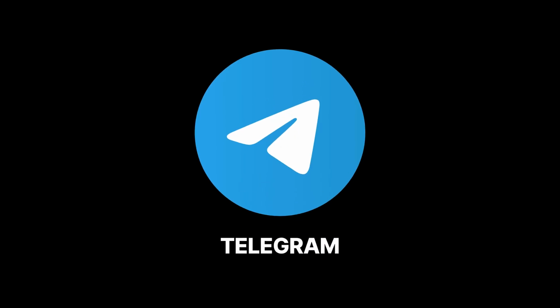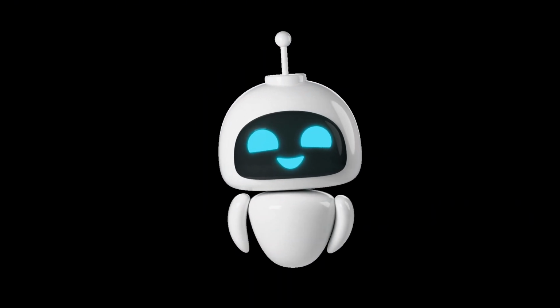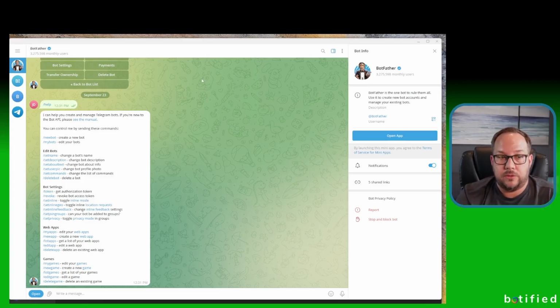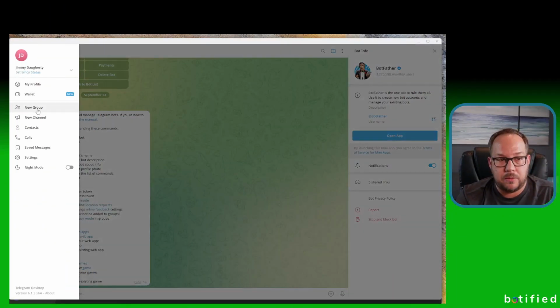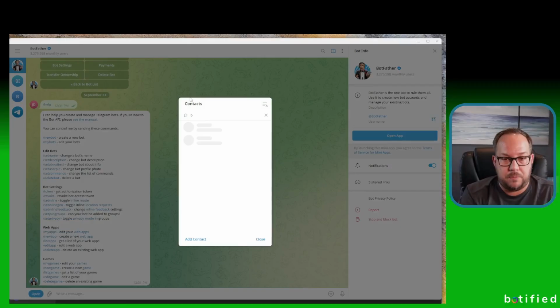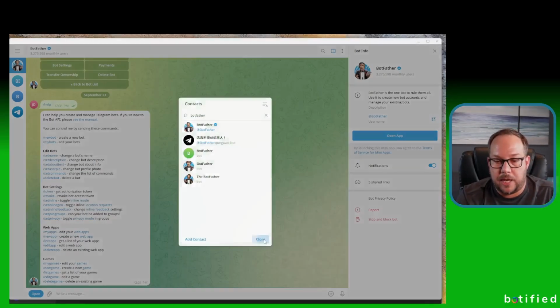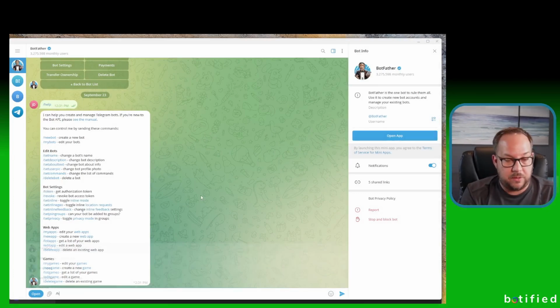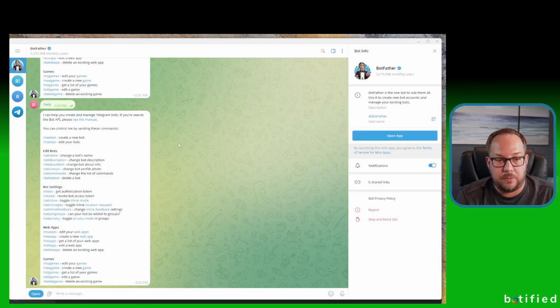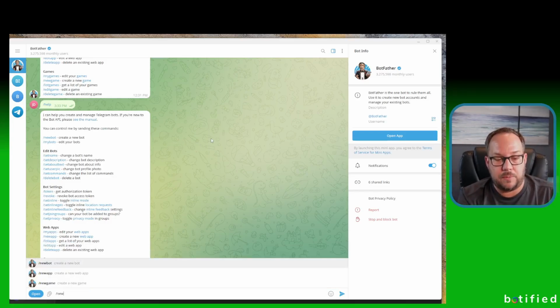So now what you're going to want to do is download Telegram, because we're going to set up our Telegram bot. These are the setup instructions for that. Once you set up your account, it's pretty simple. You can add a bot called BotFather. The way you do that is you go to contacts, type in BotFather, and there is one called @botfather. You can add that contact, and then you can immediately type /help. When you do that, it will tell you how to do different commands. What you're going to want to do first is type in new bot.